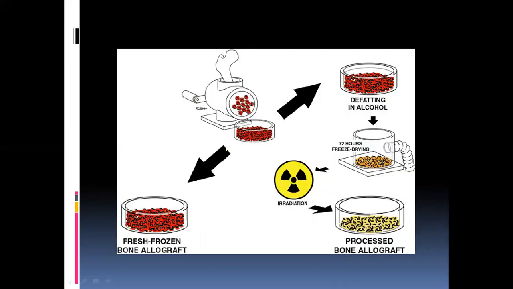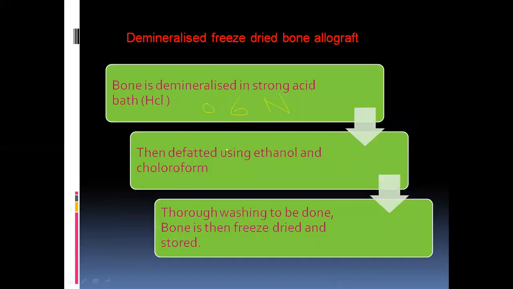That is demineralized. Here the advantage of demineralizing the graft in the acid is it will expose the proteins, the growth factors, which are nothing but bone morphogenetic proteins, which will make the graft satisfy the osteoinductive property.